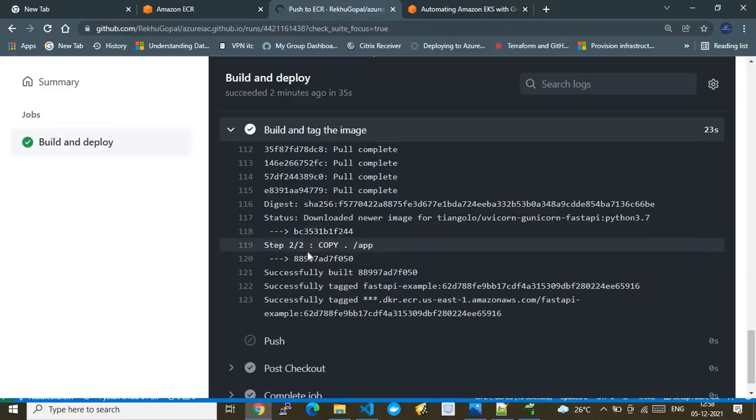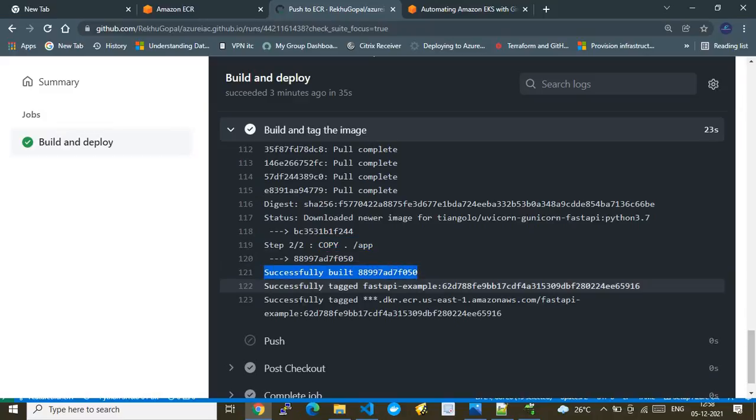All right, you see that there are two steps. The first step was executed till here. You see, they downloaded the base image. This is the image I was referencing in that Dockerfile. It's very difficult to pronounce, but this was the image being referenced, and this is where the first step is completed. Next, we are copying the app, whatever files are present under the app folder of our repository, into this image. Finally the image is built here.